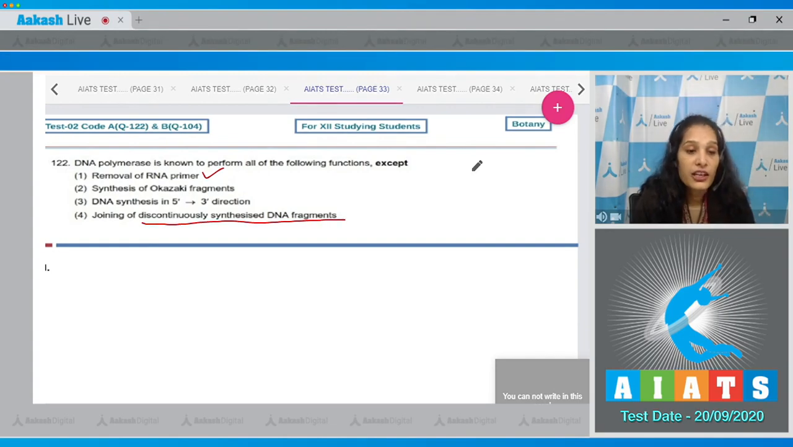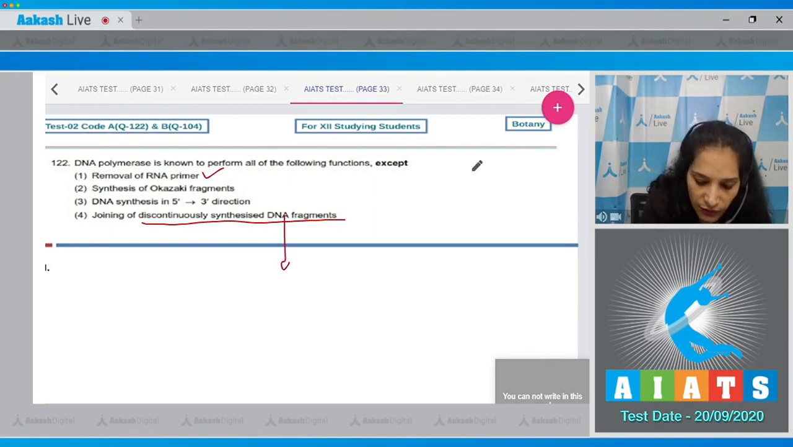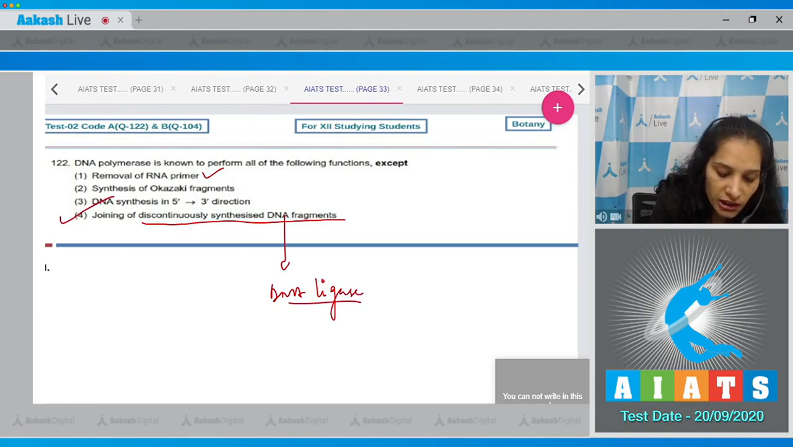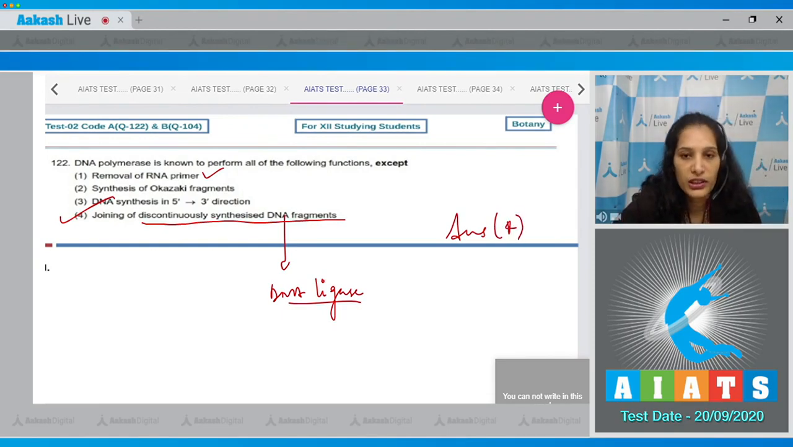Discontinuously synthesized DNA fragments are the Okazaki fragments, and joining of these fragments is done by the DNA ligase, not by the DNA polymerase. So this is the function of DNA ligase. So the correct option for the given question is option number 4. Let's move to the next question.